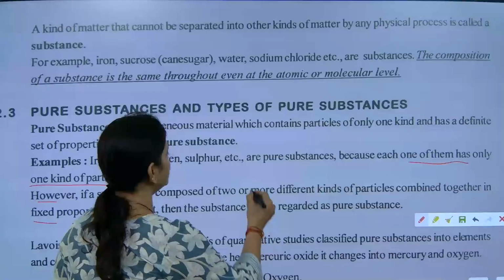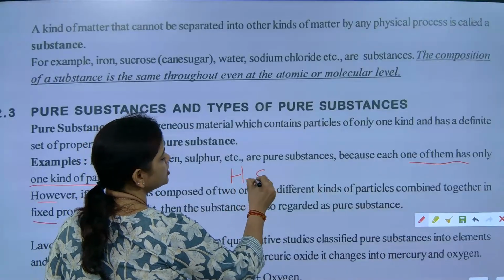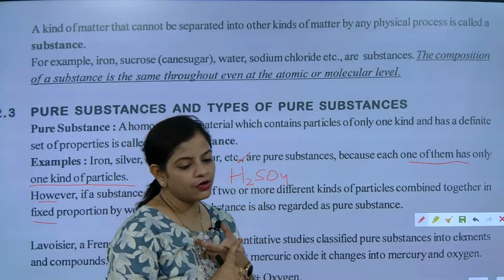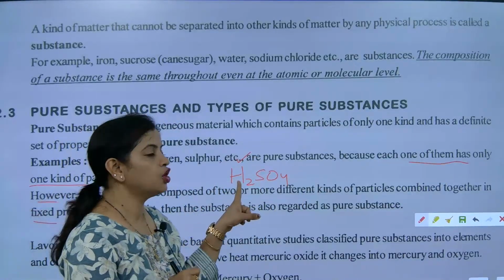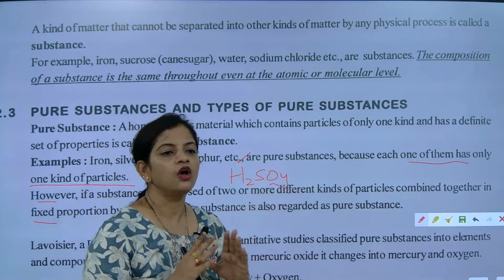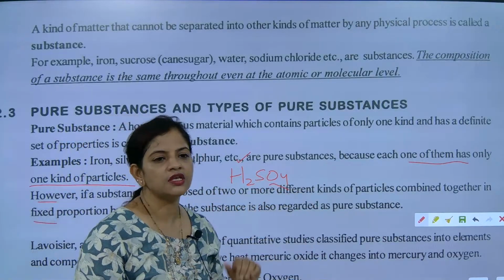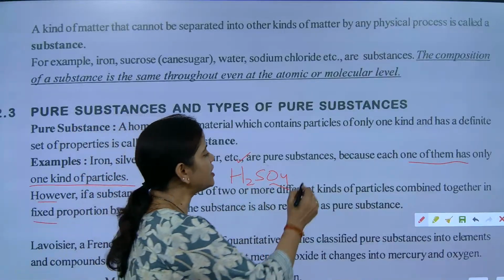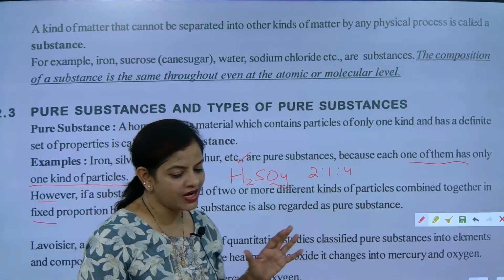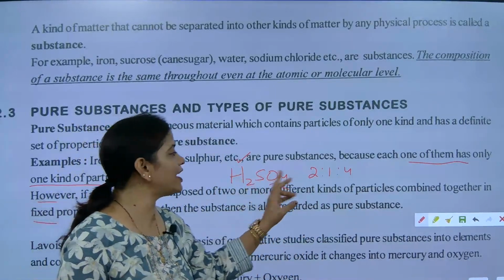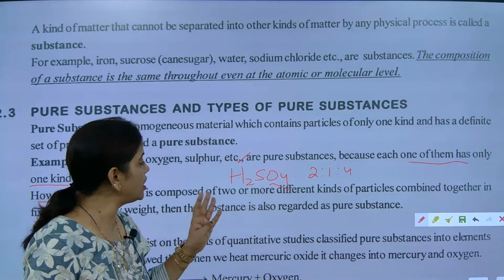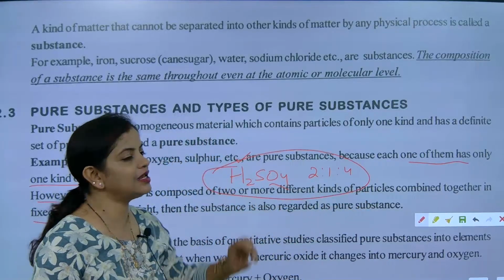Now look at some other examples. H2SO4, sulfuric acid. How many atoms of hydrogen are there? 2. How many atoms of sulfur? 1. How many atoms of oxygen? 4. So their ratio is fixed, 2:1:4. Not by weight, I am just talking about the atoms. So 2 atoms of hydrogen, 1 atom of sulfur and 4 atoms of oxygen. This is exactly a compound.